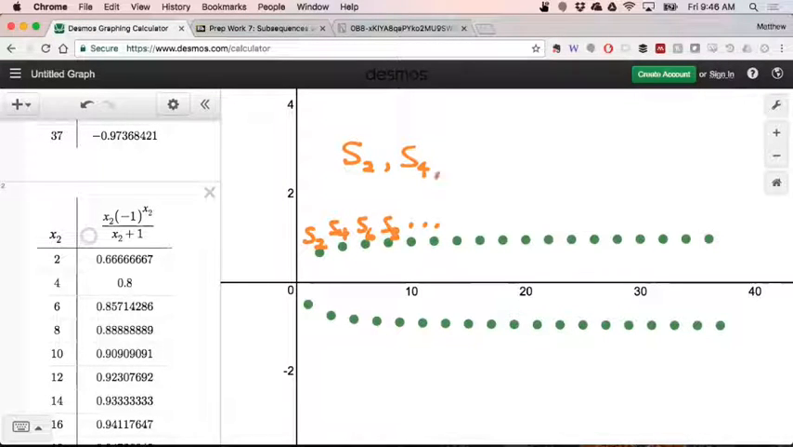S6, S8, and so on. So what I'd like to do is make a new sequence that only contains those terms. And for my new sequence, let me call the new sequence A: A1, A2, A3, and so on.